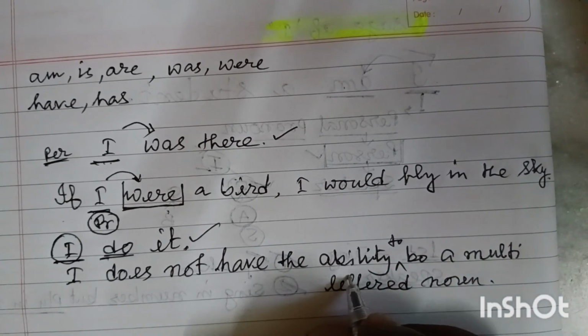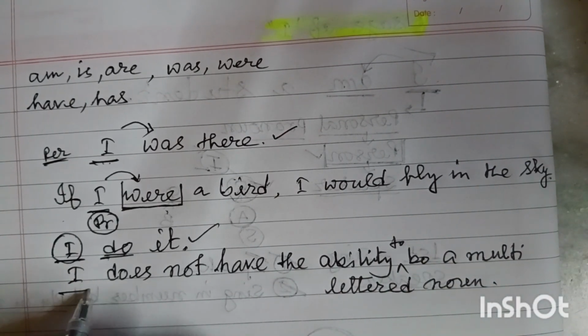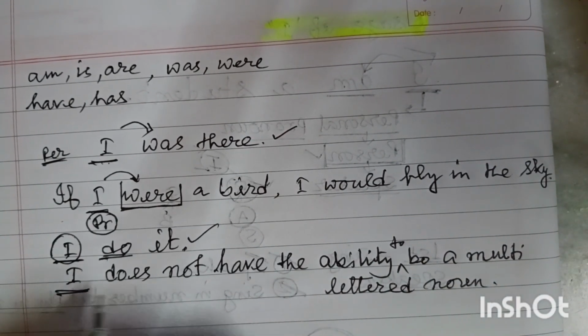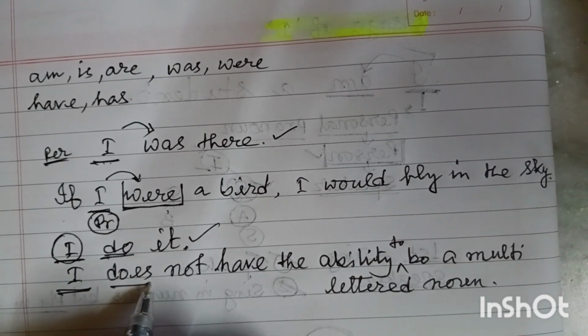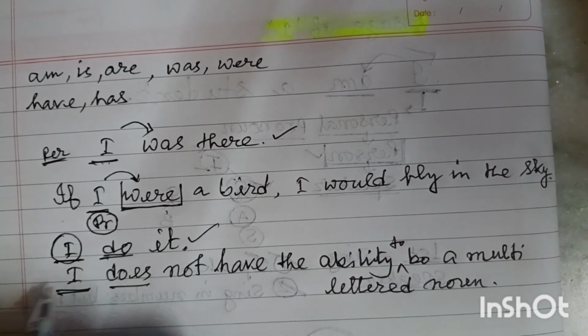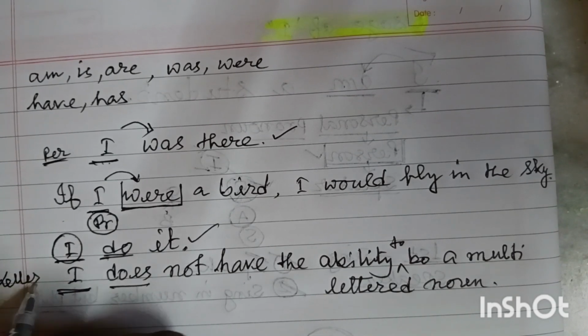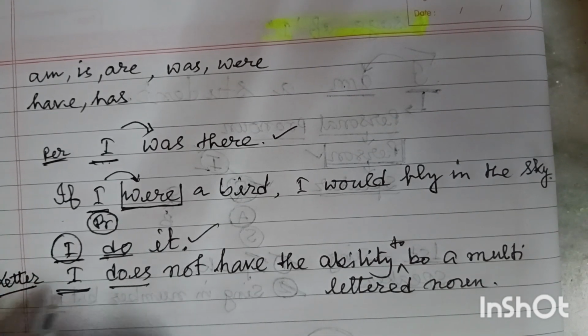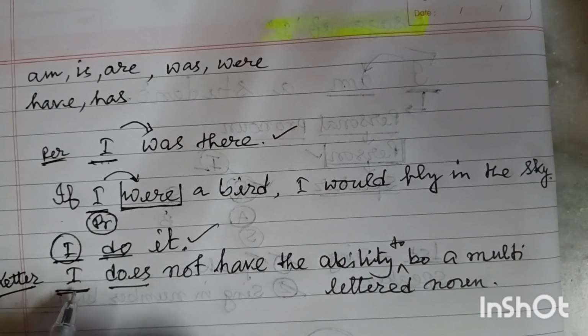Friends, look at this. It's a word here and I am writing down does. Here I is the symbol; I is just a letter here. It is not referring to a person or the speaker himself.